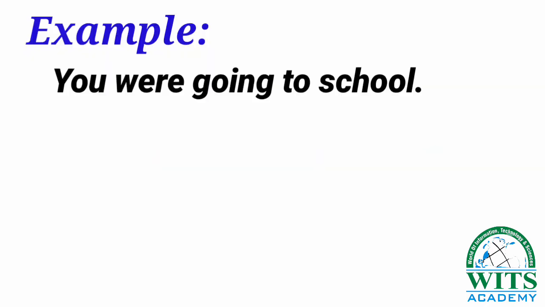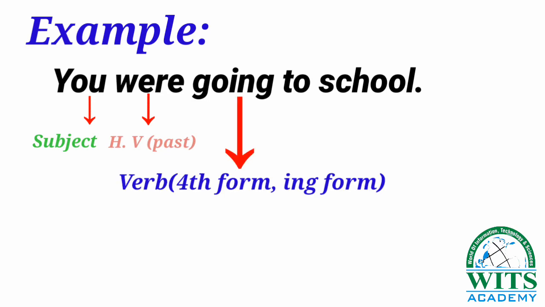For example, you were going to school. So students, here we have used the subject you and then a helping verb in past. After the helping verb we have used the verb's fourth form, meaning the ing form of the verb, and in the last we have used here an object. Students, if you have noticed this sentence, I have used a particular structure to form past continuous tense.